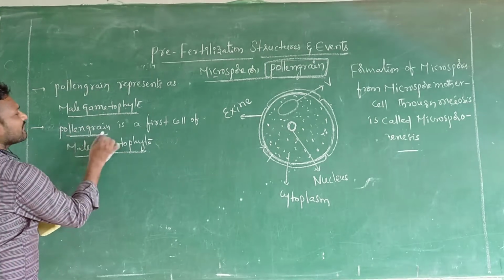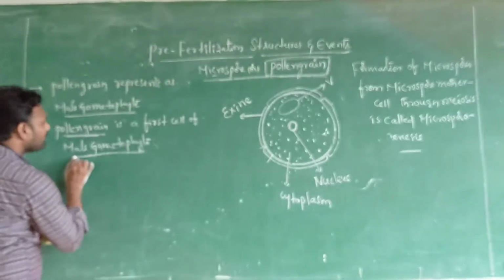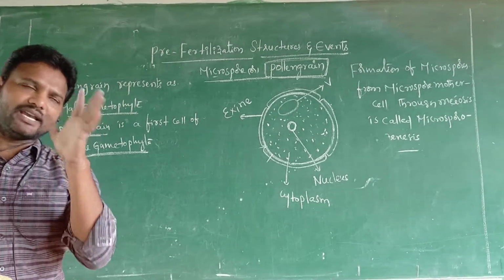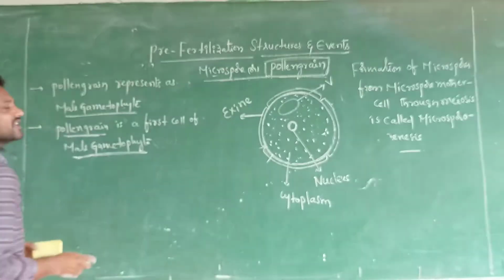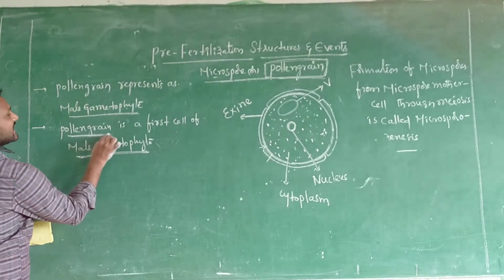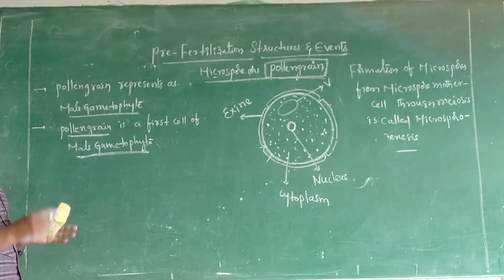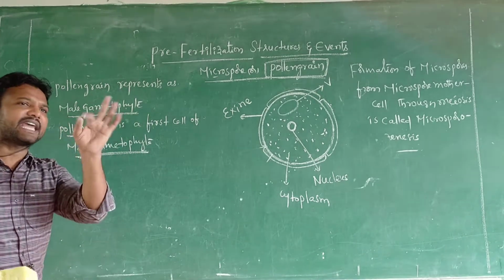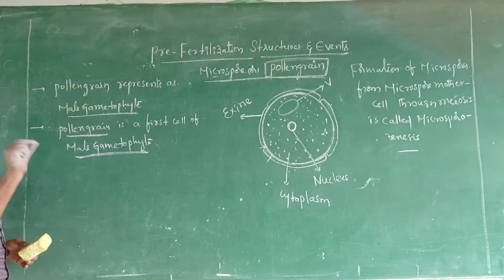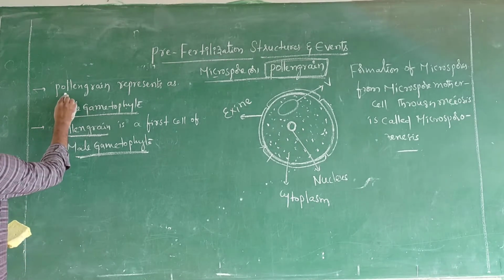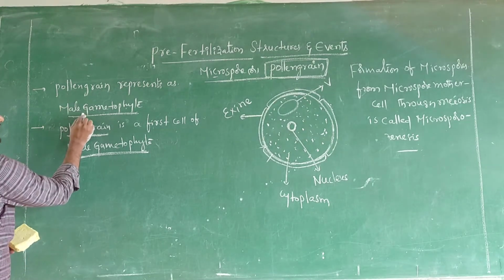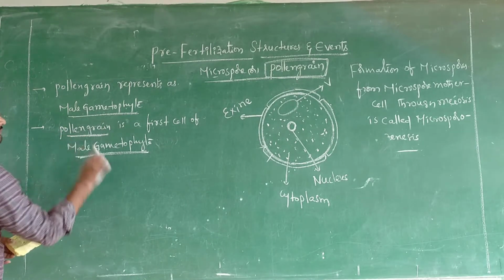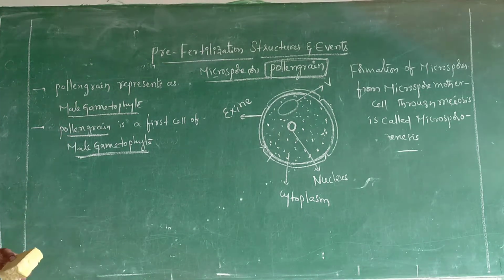Pollen grain is the first cell for the development of male gametophyte, which is the initial cell. This male gametophyte produces male gametes. That's why pollen grain is represented as male gametophyte.